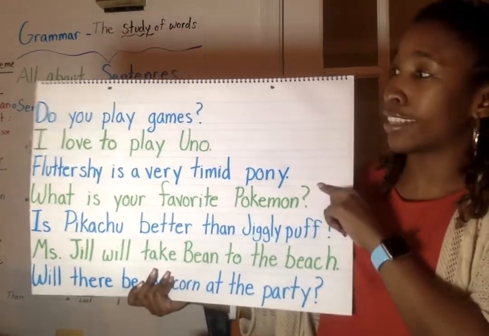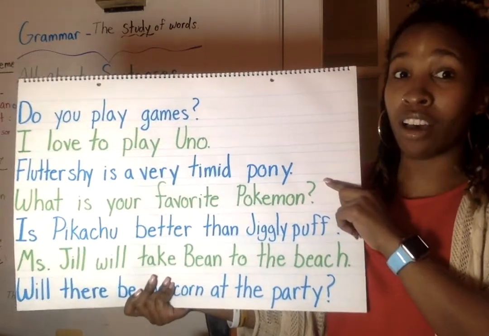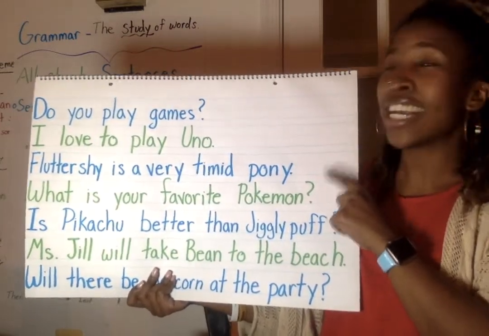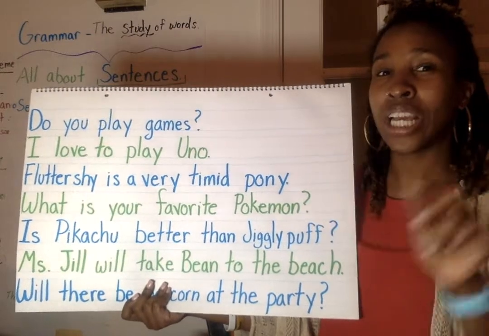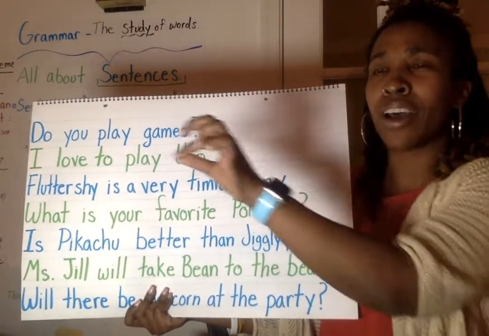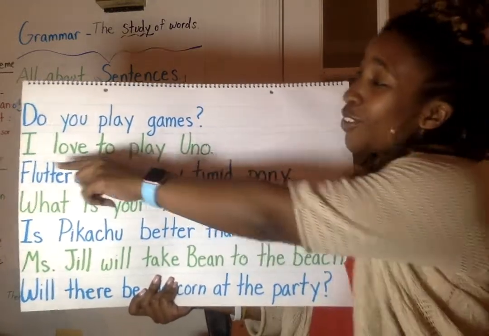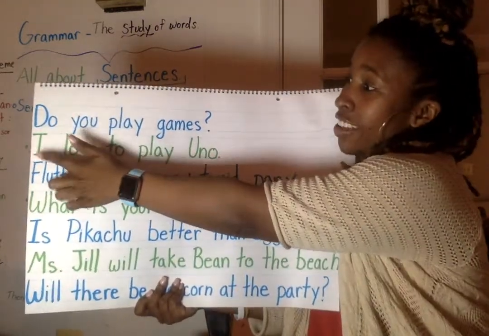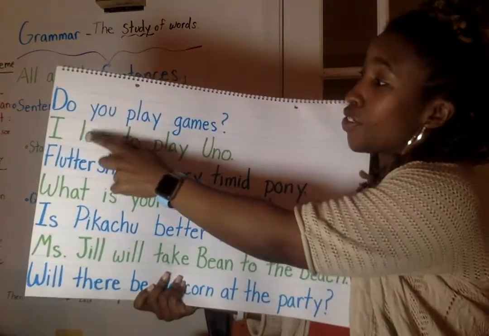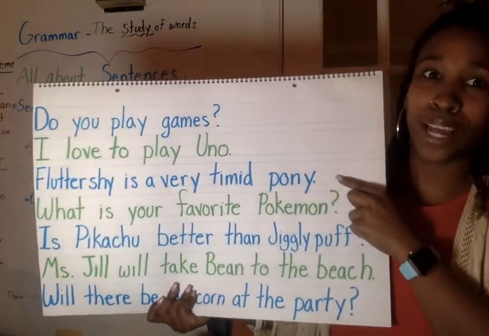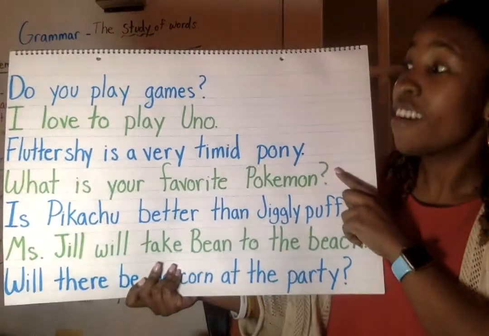Let's look at the next one. I love to play Uno. Is it a question? Are we going to circle it, or is it a statement? Are we going to underline it? Yeah, we're going to underline it because I, the subject, love the verb to do what? To play Uno.